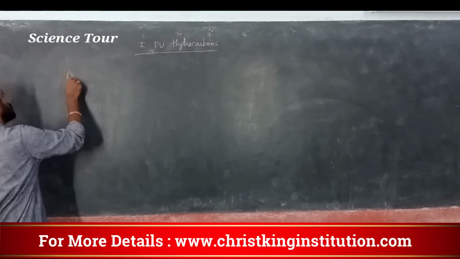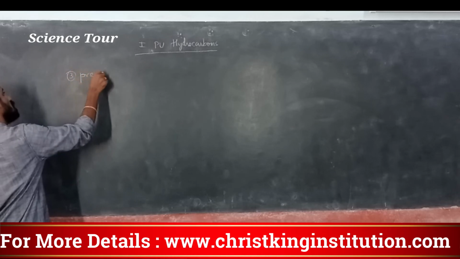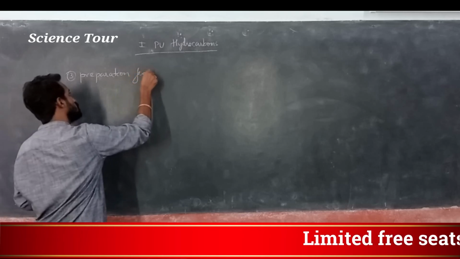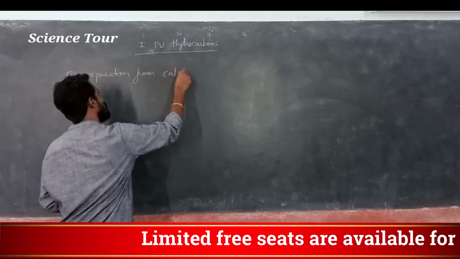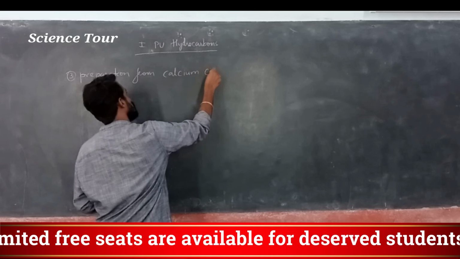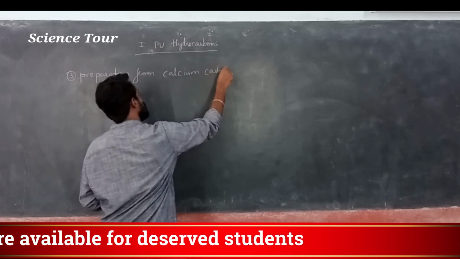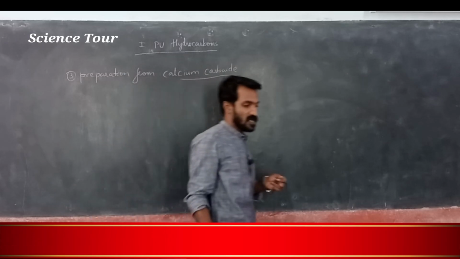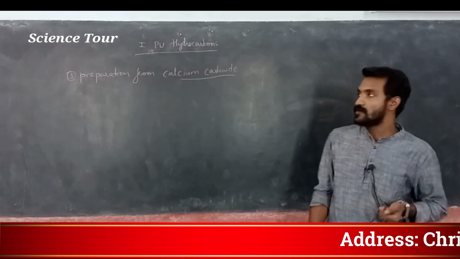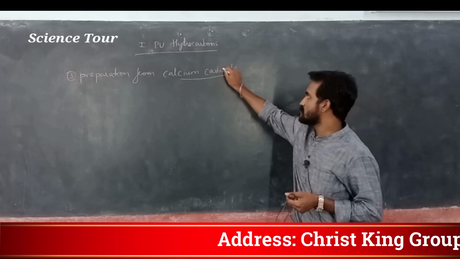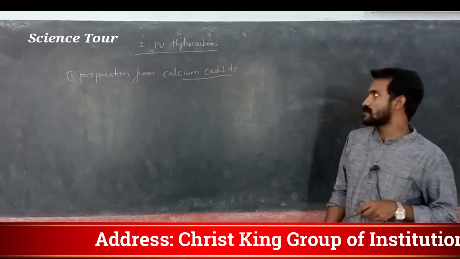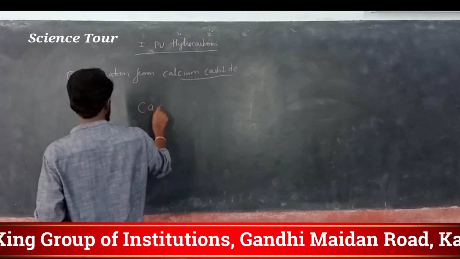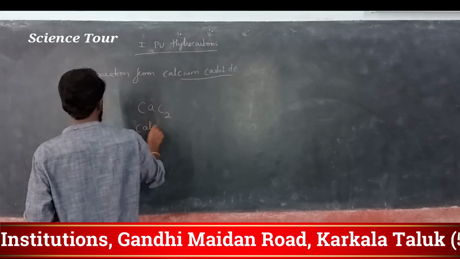Next, preparation from calcium carbide. Okay, my dear students, calcium carbide. What is the calcium carbide formula, my dear students? CaC2 is calcium carbide.